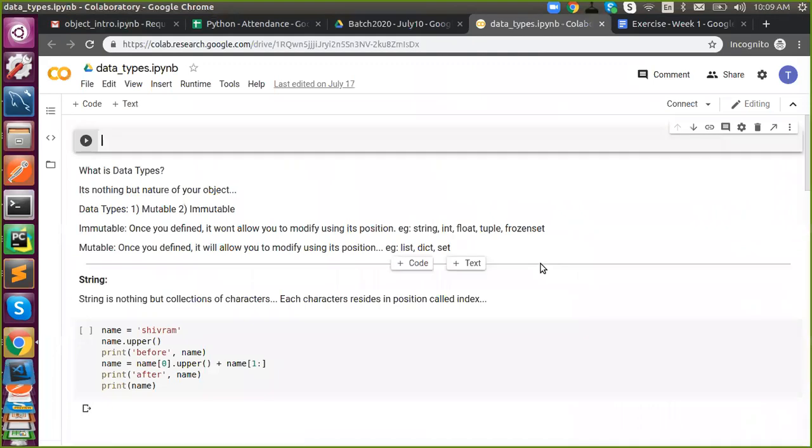So hope we have seen immutable data. There is integer, float, and string. Now we are going to learn about what is mutable data types and its examples. So you all know what is mutable. What is the difference between mutable and immutable? So, just a quick revise. What is data types and what are the types of data types?